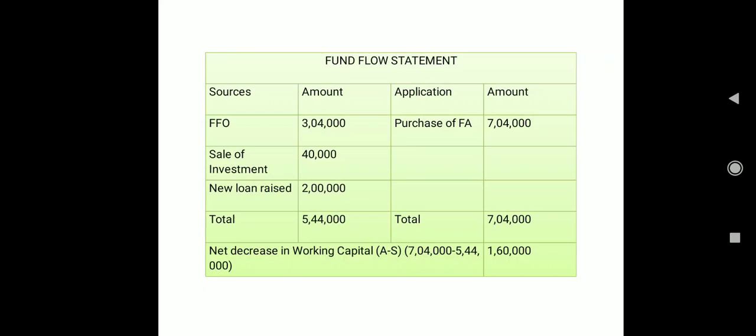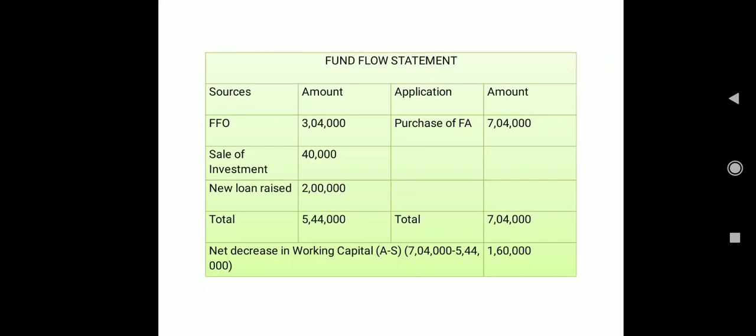So coming now to fund flow statement, 4 columns: sources, amount, application, amount. Under sources, very first I have written fund from operation, which we have calculated as 3,04,000, and then again we have checked that from the additional information that we have sold the investment, which from the balance sheet we have seen the cost was 50,000, but we have sold it at a loss of 20,000, so that means we have sold it for the 40,000. So how much amount we have got from the sale of investment? 40,000.